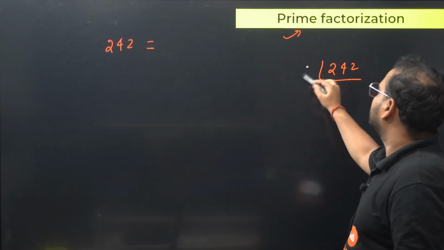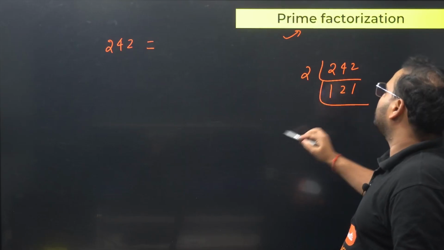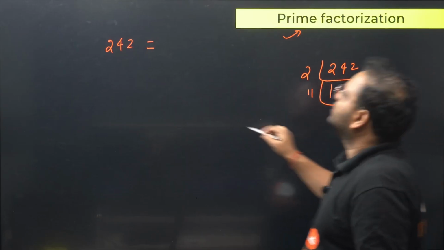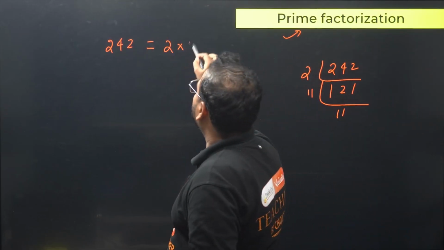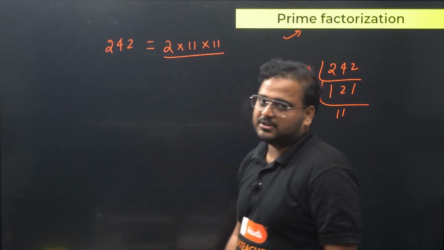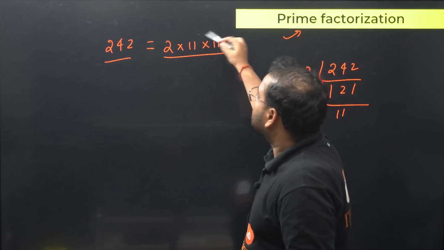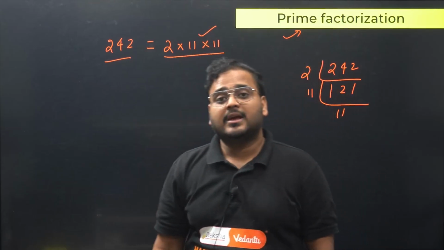Okay, you have this method. 2 1s are 2, 2 2s are 4, 2 1s are 2. What is the multiple over here? 11 into 11. So I can write this as 2 times 11 into 11. Now this is called the prime factorization method of finding any number's factors. This becomes very, very important when you deal with questions in HCF and LCM.